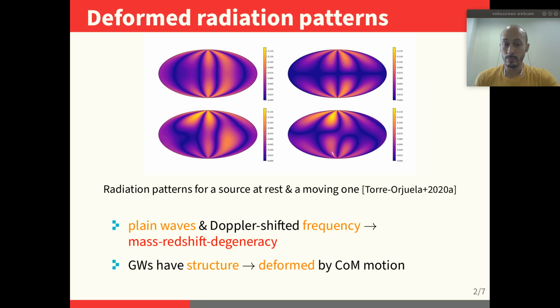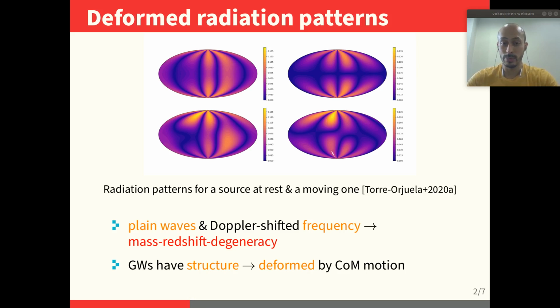So why is this important? Why do we care about the velocity? Okay, let's first consider the typical picture, or the standard picture, which is usually considering gravitational waves as plane waves. In that case, when you have the velocity, the only effect you have is a Doppler shift, and then you have the so-called mass redshift degeneracy, which was a result from Bernard Schutz's seminal paper from 1986, where he basically showed when you have a source which is redshifted or blue shifted, it looks the same as a source which is not being blue or red shifted, so it's not moving, for example, but has just a different mass scale.